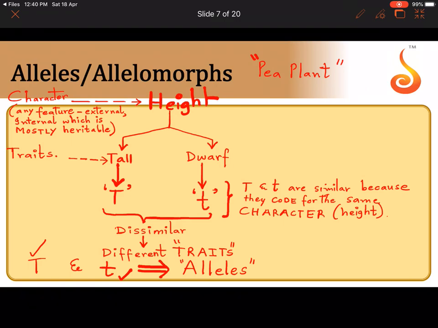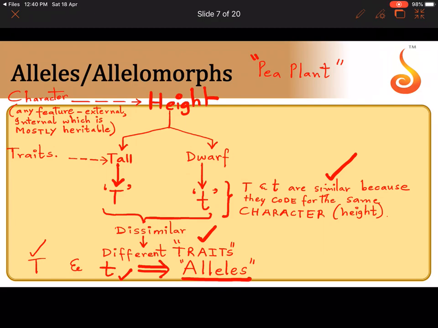Why are they called alleles of each other? Because they are genes. Basically both are genes, but are they entirely similar? No. They are not entirely similar, but they do share a similarity. What is the similarity they share? They code for the same character. Then you will say they are not entirely similar. Why? Because they code for different traits. So what do you call such genes which code for the same character but contrasting pair of traits? One of them codes for tallness, one of them codes for dwarfness. We call them alleles or allelomorphs.